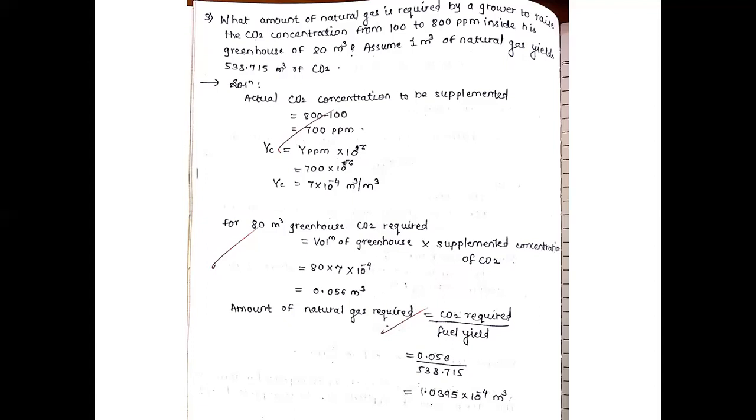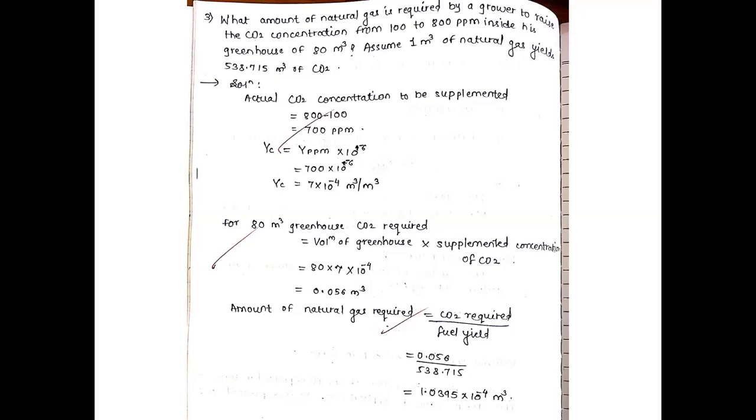So solution: here the amount of natural gas required by the grower is needed. The CO2 concentration is from 100 to 800 ppm inside the greenhouse of 80 meter cube. So the greenhouse capacity is 80 meter cube. Assume 1 meter cube of natural gas yields 538.715 meter cube of CO2. Okay, so this is the data they have given us. So now we will write the solution.